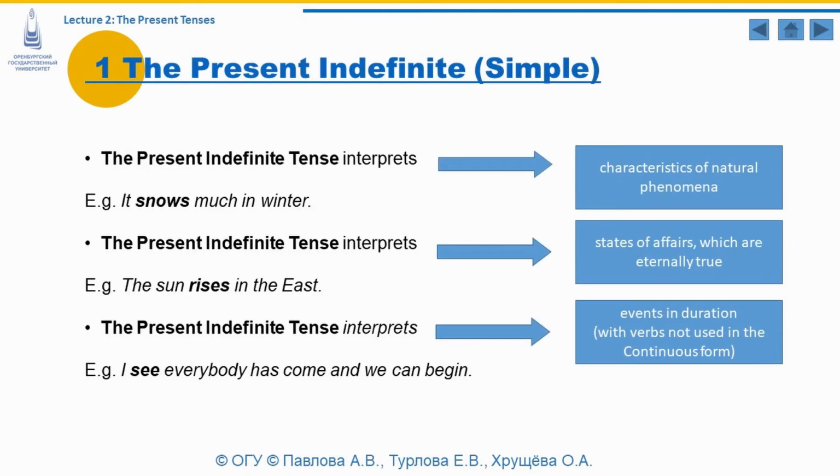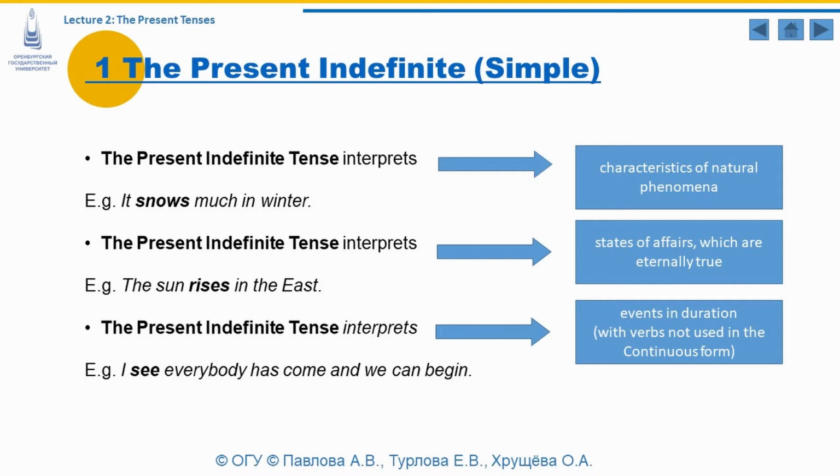The present indefinite simple may interpret also characteristics of natural phenomena. For example, it snows much in winter. We perceive it as a fact and regular phenomena of the nature. The present indefinite tense may also interpret states of affairs which are eternally true. For example, the sun rises in the east. The action which is expressed by the verb rises indicates the eternal truth.